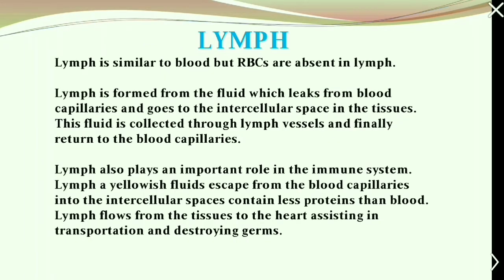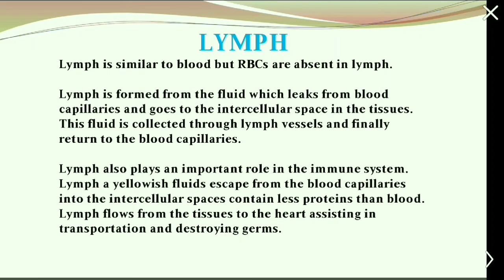Now, what is lymph? Lymph is similar to blood, but RBCs are absent in lymph. Lymph is formed from the fluid which leaks from the blood capillaries and goes to the intercellular space in the tissues. This fluid is collected through lymph vessels and finally returned to the blood capillaries. Lymph also plays an important role in the immune system. Lymph, a yellowish fluid, escapes from the blood capillaries into the intercellular spaces and contains less protein than blood. Lymph flows from the tissues to the heart, assisting in transportation and destroying germs.